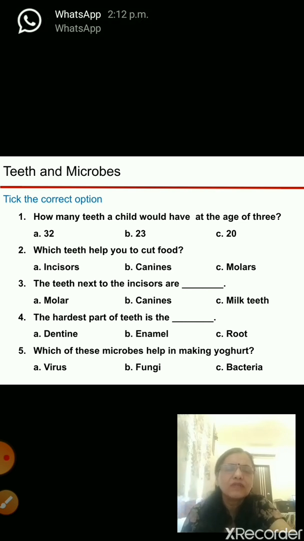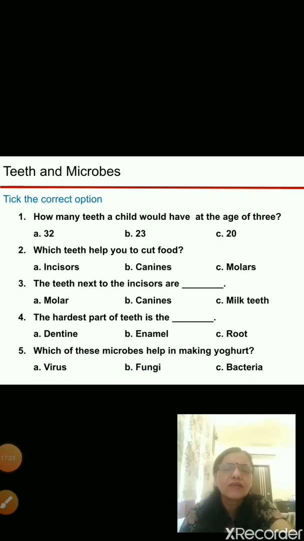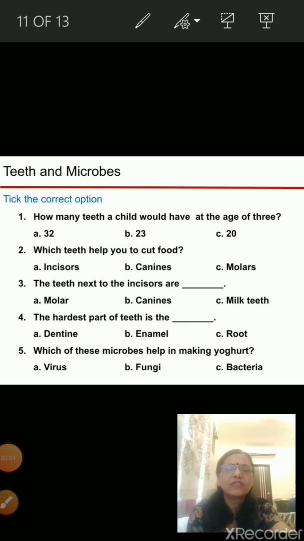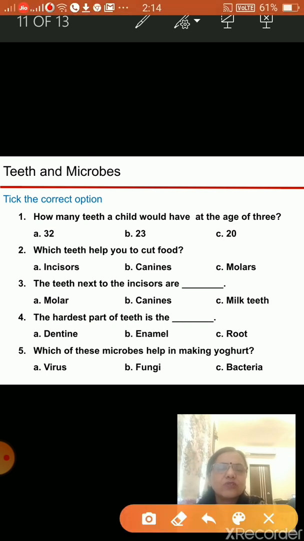Now we will see the small questionnaire depending on this chapter. This is again a small exercise depending on the teeth and microbes. What is the first one? How many teeth would a child have at the age of 3? At the age of 3, a child has milk teeth only. And how many are they in number? They are 20 in number. So 20 is the correct answer.